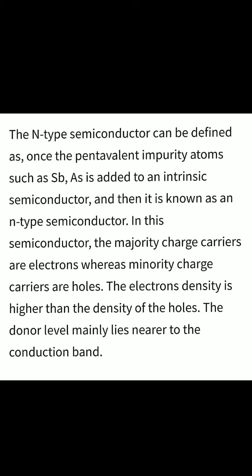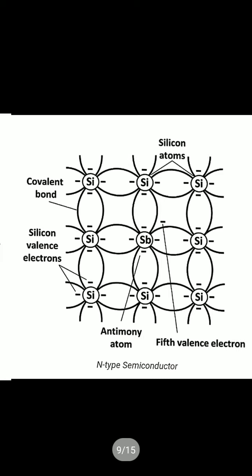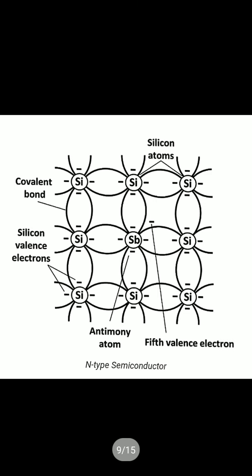In case of a p-type, the acceptor level, from where they will accept the electron, lies near the valence band, and in case of an n-type, the donor level lies near the conduction band. Later I will also draw the energy band diagram for p-type and n-type, then you can understand this donor level and the acceptor level. Donor level means donate the electrons, acceptor means accept the electrons. This is the n-type semiconductor. The extra electron is there, the fifth valence electron, free electron is there.